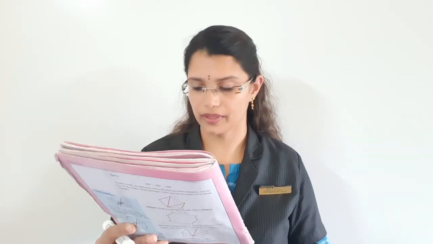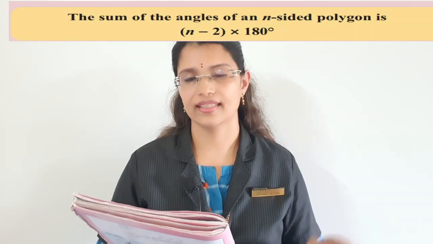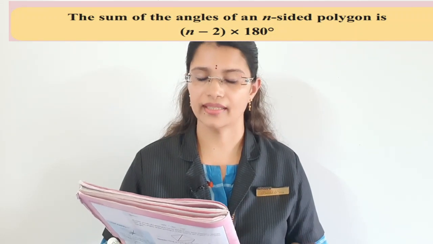Children, in your textbook page number 49, one yellow box is there. The sum of the angles of an n-sided polygon is n minus 2 into 180 degree, which we have discussed now. That is it. So, what is n minus 2? Number of sides minus 2 into 180, that is multiple of 180. So, keep in mind that sum of the angles of any polygon is always a multiple of 180 degree. Okay. So, that also you have to write in your notebook. Now, let us start this exercise.